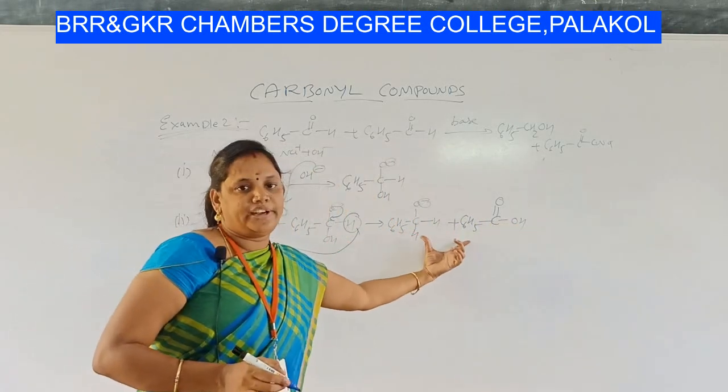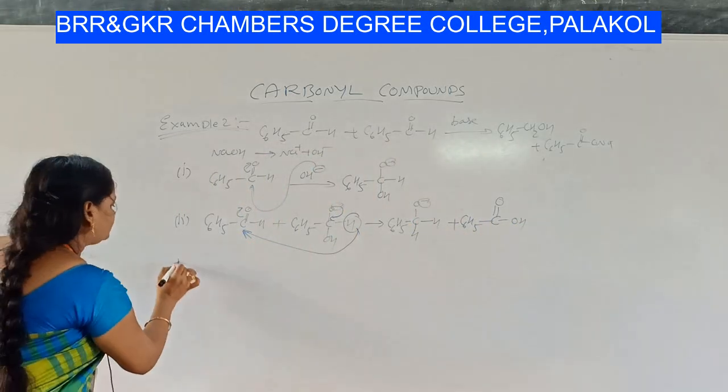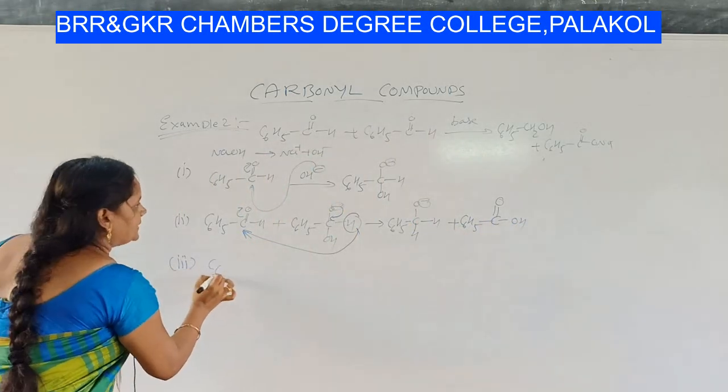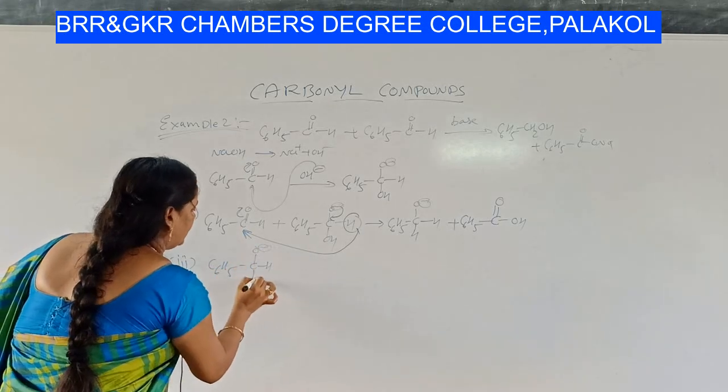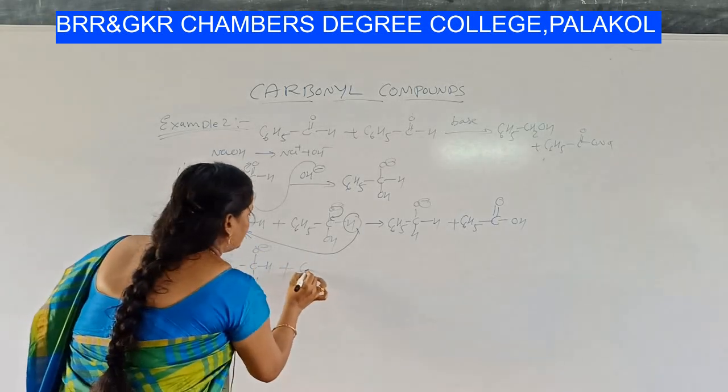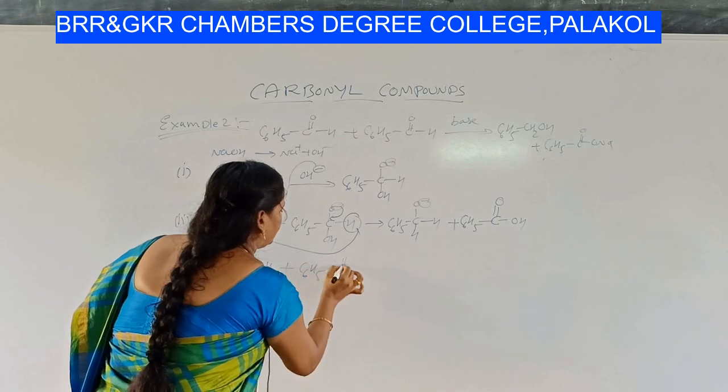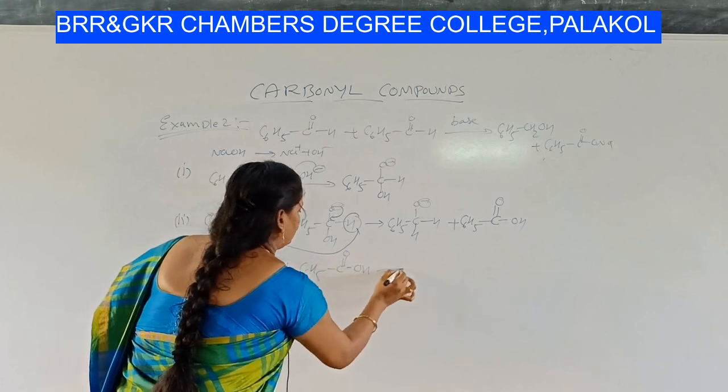Let me write these two intermediates again, students. C6H5CO minus HH plus C6H5C double bond OH.